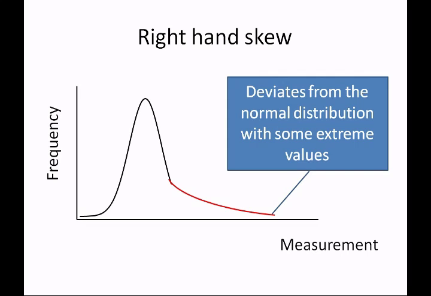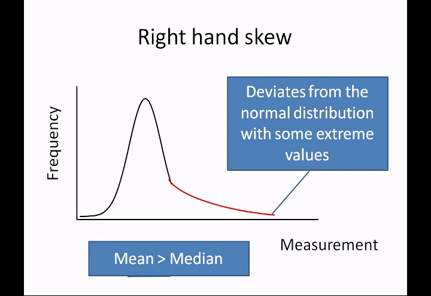Here we have an example where we have what we call a right-hand skew. The data aren't normally distributed. We have some very extreme values which are well out on the right-hand side of the distribution. If we work out the mean, we will find that it's to the right of the median. In other words, the mean is very much affected by these very large values, but the median remains the middle value and remains unaffected by them.